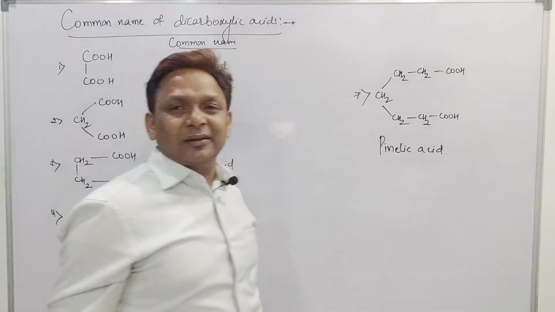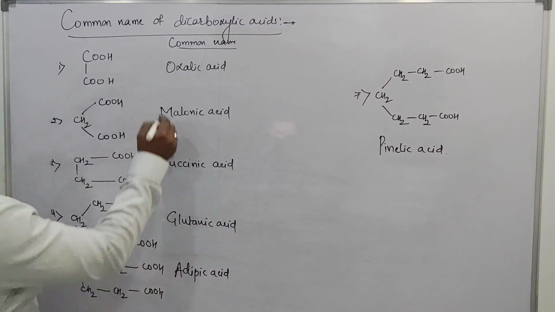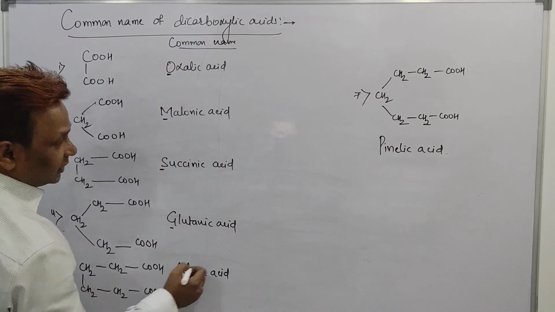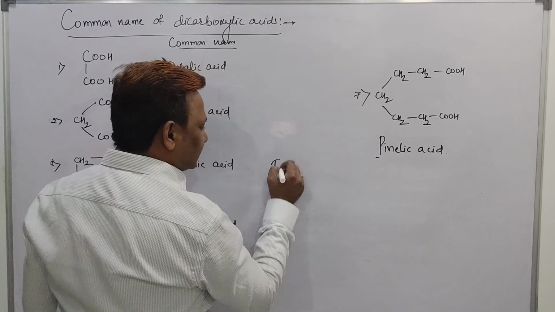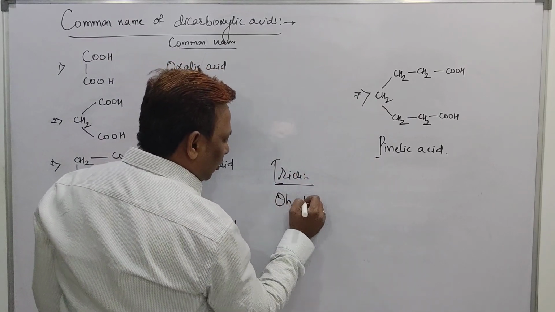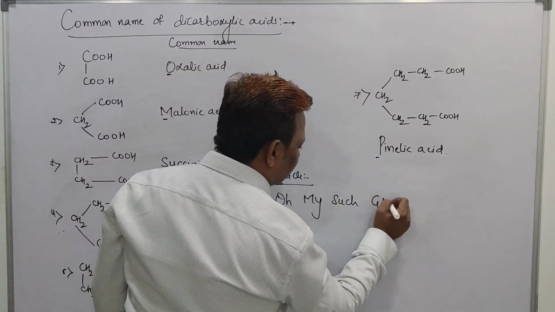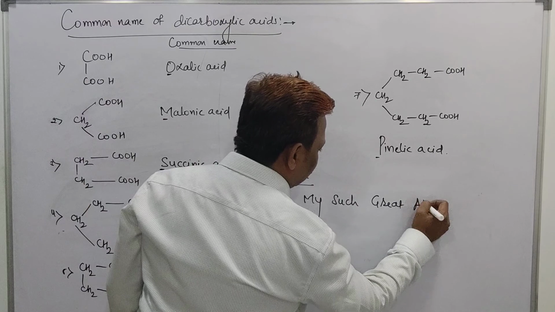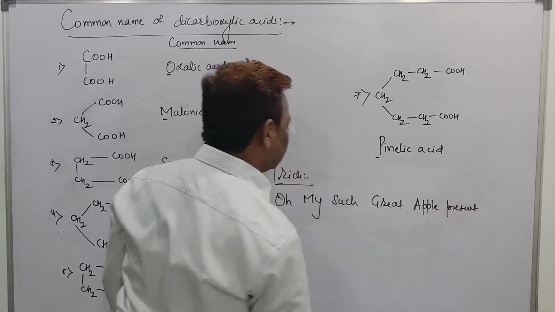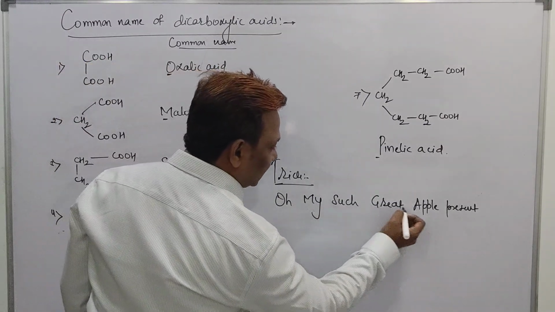Now most of the children didn't remember the names of these acids, but I will tell you a simple word: O, M, S, G, A, and P. So this is a trick you should remember. What is the trick, beta? Oh my, such great apple present. I repeat, beta, this trick is useful for everyone. Oh my, such great apple present.